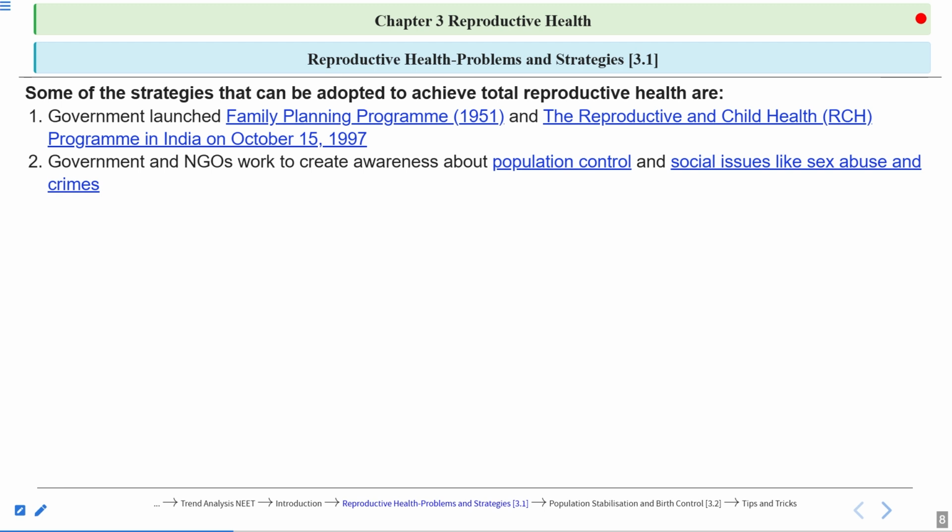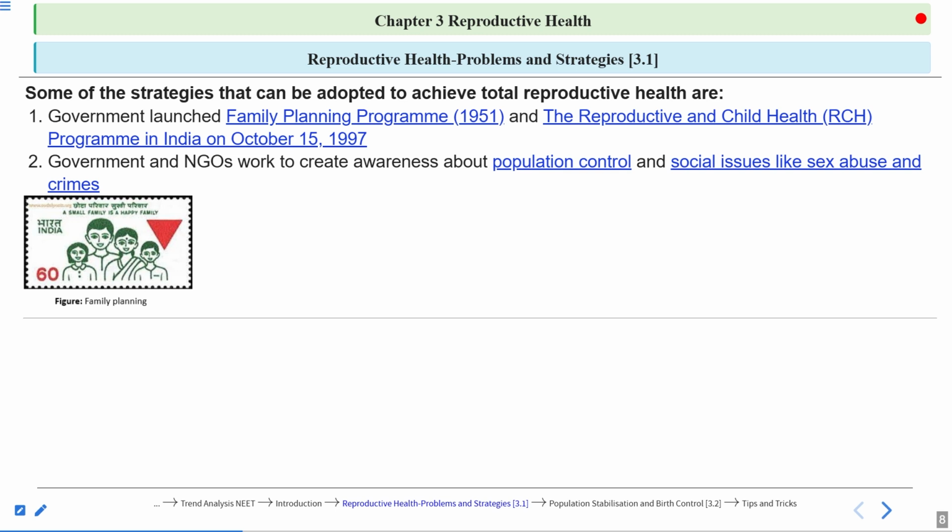If there is a rapid increase in the population, then it will not be easy to even get the basic resources. And awareness should be created regarding issues like sex abuse and sex crimes as well. This will also help in achieving the reproductively healthy society.